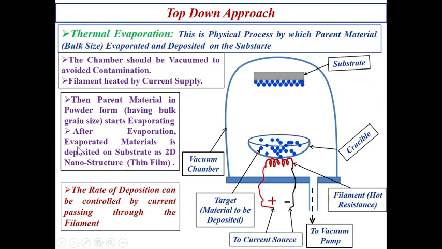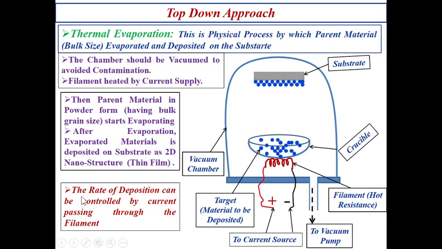After evaporation, the evaporated material is deposited on the substrate as a 2D nanostructure or thin film. The rate of deposition can be controlled by this current. If we increase the current, the temperature will increase and the evaporation will increase. If we decrease the current, the temperature will decrease, the evaporation will decrease, and the rate of deposition will also decrease.